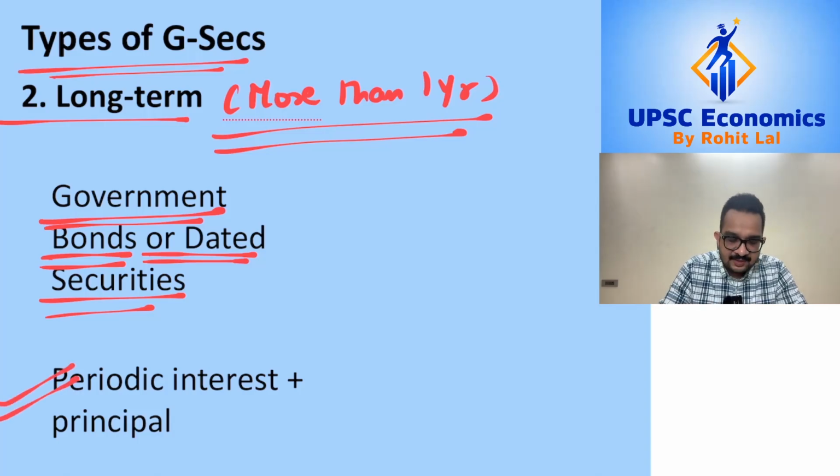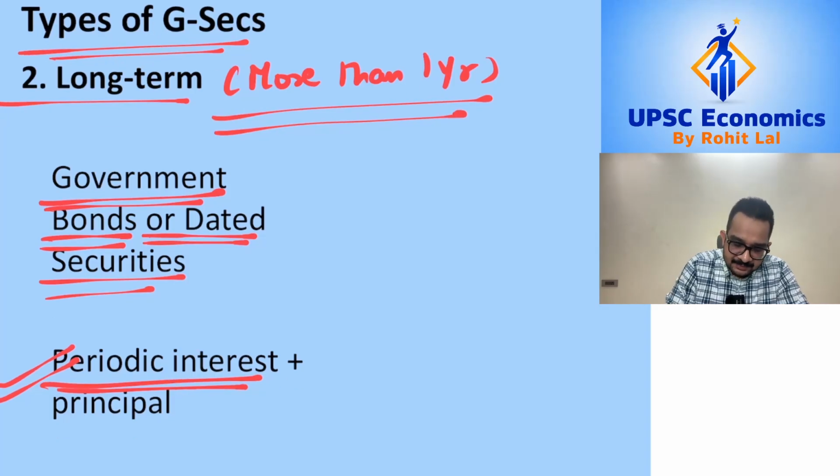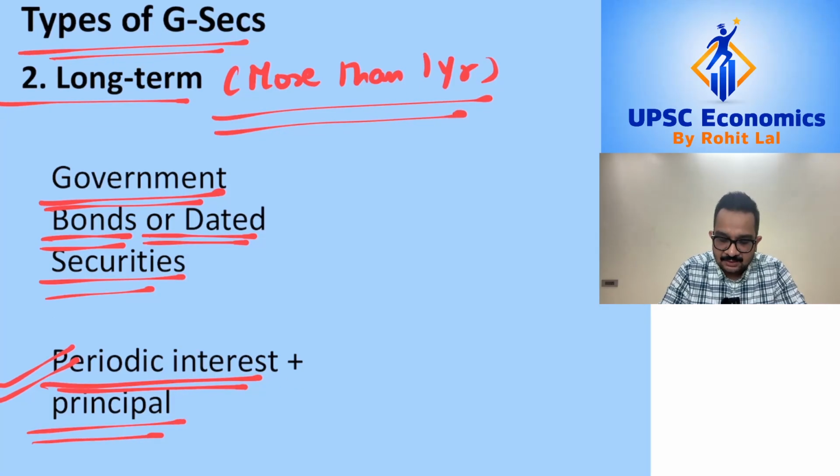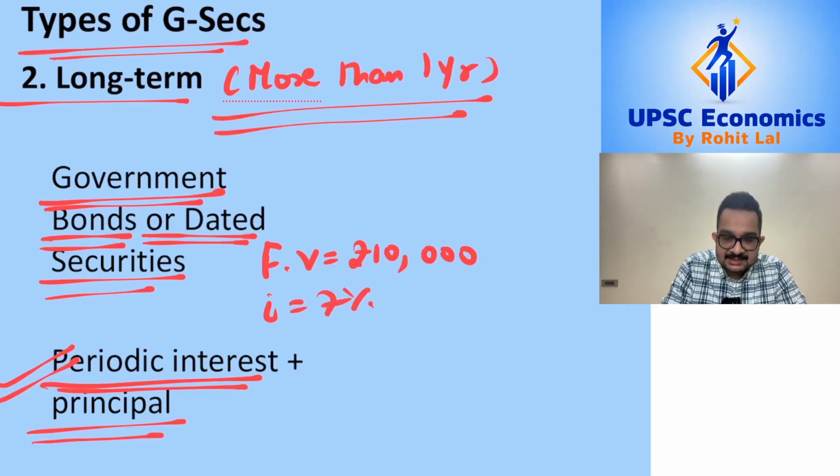Now, an important feature about government bonds is that unlike your Treasury bills, government bonds typically pay a fixed periodic interest and they also return the principal amount on maturity. So let's say there is a government bond which the government is issuing and it has a face value of rupees 10,000, and the government is saying that it will pay an interest of 7%, and the government is borrowing via this government bond for 10 years.